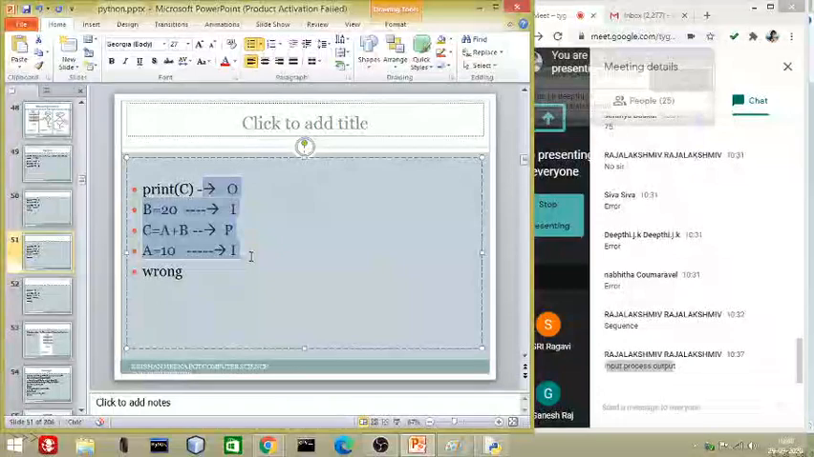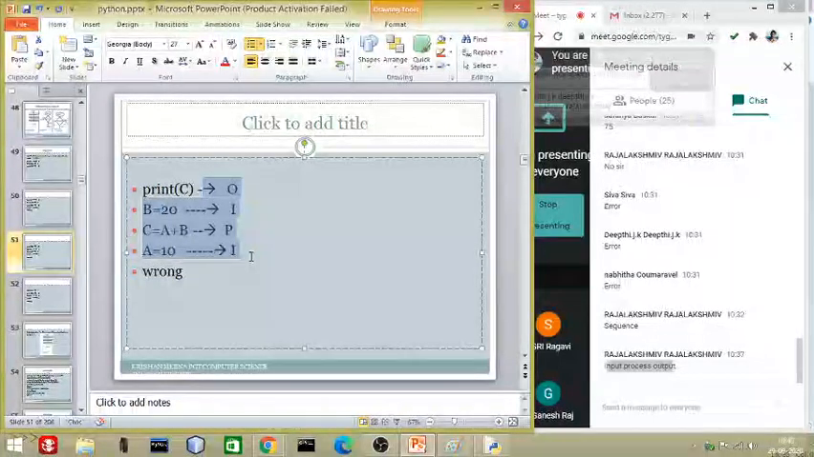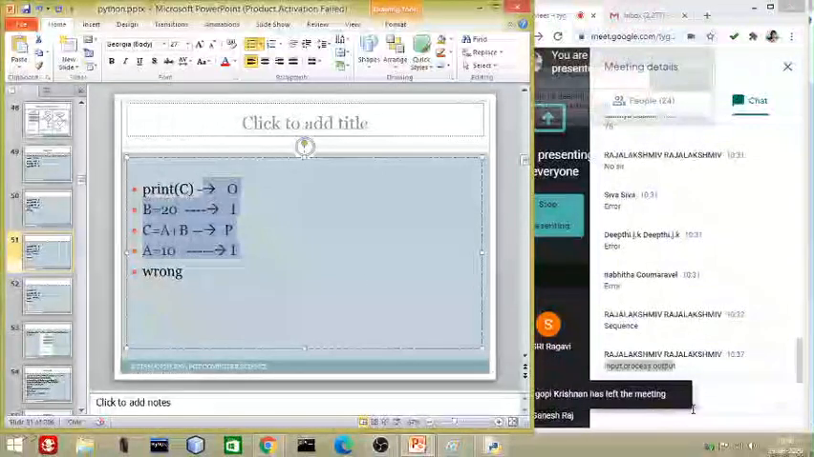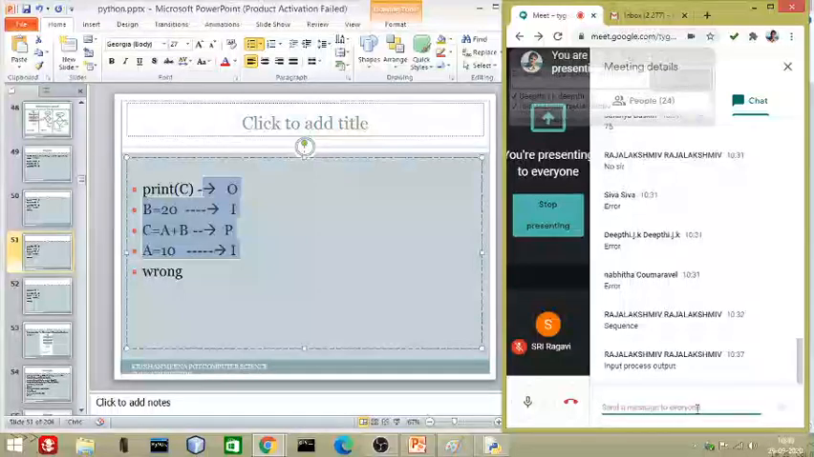Okay, a very simple example I want to explain. In everybody's home there will be a grinding machine available, right? And how is the grinding machine working? Can anybody tell what is the process of making paste for dosa? What will you do?